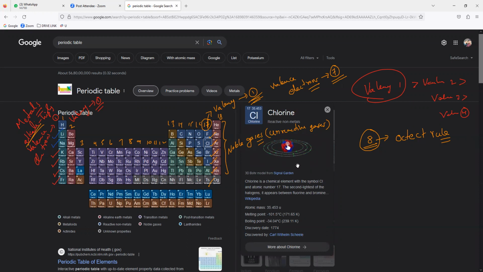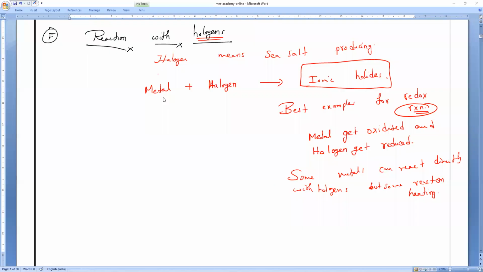Count it, everybody. Valence electrons, 7 electrons will be there. And how many are needed to become stable? 1. They need 1 electron to become stable, that is why valency is 1. So these nonmetals, fluorine, chlorine, bromine, iodine, we call halogens. Okay? Please write it. So who are the halogens? Examples? Usually we will call it as what?